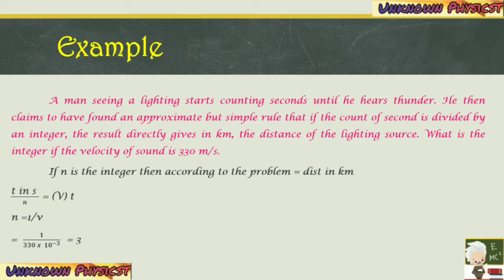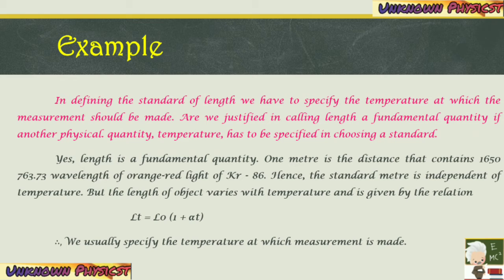So if n is the integer, then according to the problem, t by n should be equal to the distance in kilometer. So t by n will be equal to v, so n will be equal to t by v. Here they are given the velocity of sound. So 1 by 330 into 10 power minus 3 would be 1000 by 300, some 3 point something. So it is 3.